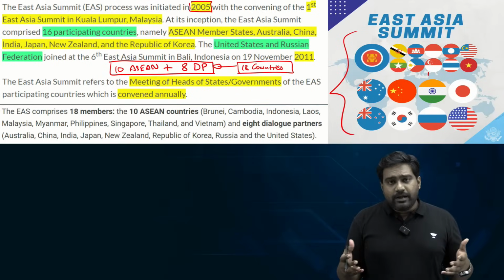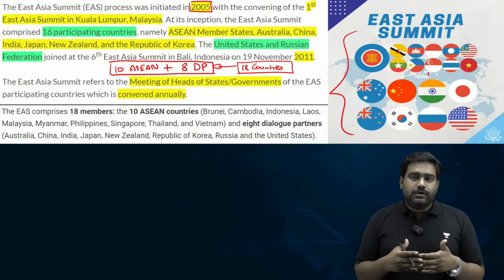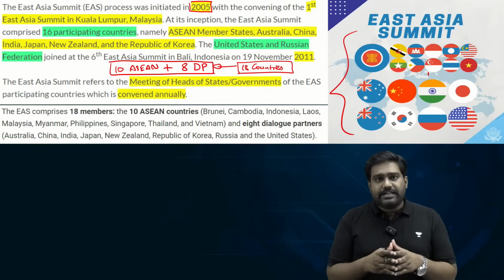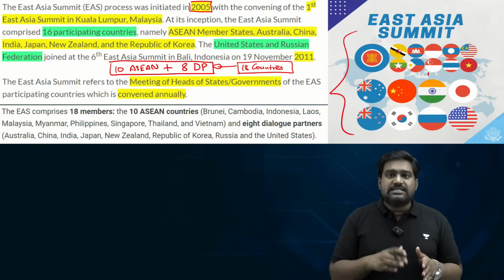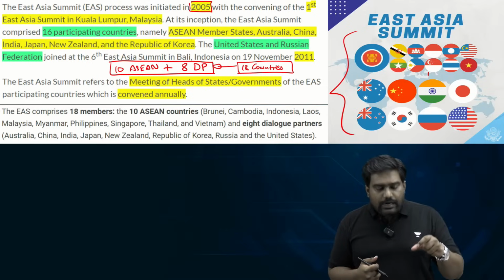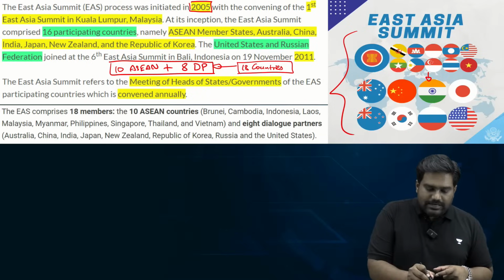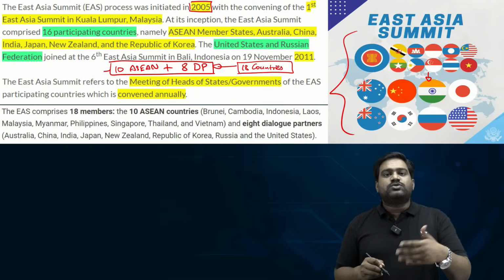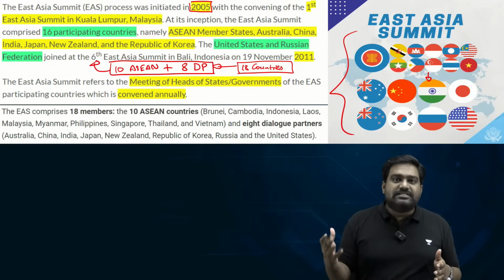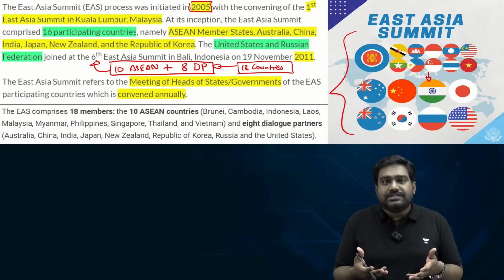The goal here is to bring all the major powers of the Indo-Pacific region, right, especially who play a critical role in Southeast and East Asia. And ASEAN countries are the focus. They are the focal point of this organization. Now you might ask, what's the difference between ADMM Plus and East Asia Summit then, if it's the same countries?